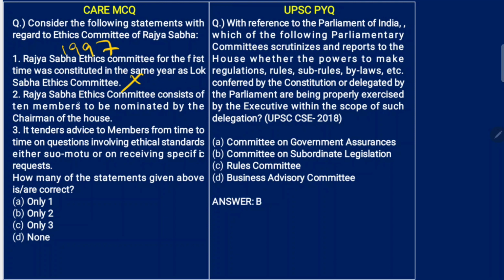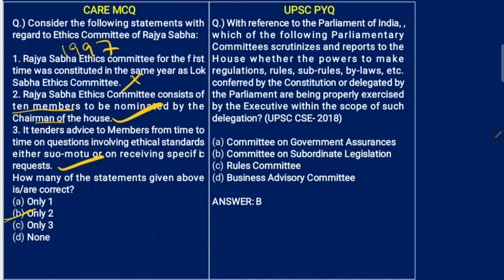Okay. Rajya Sabha Ethics Committee consists of 10 members to be nominated by the chairperson of the House. Ten members, chairperson, yes. It tenders advice to members from time to time on questions involving ethical standards, either suo motu or on receiving specific requests. Absolutely. So 2 statements are correct. So B is the answer.